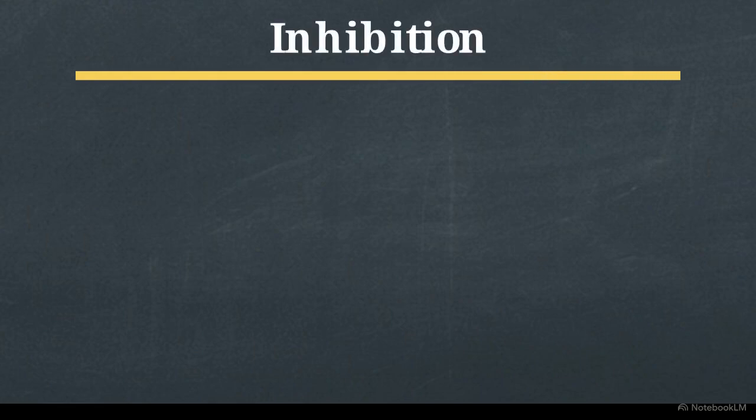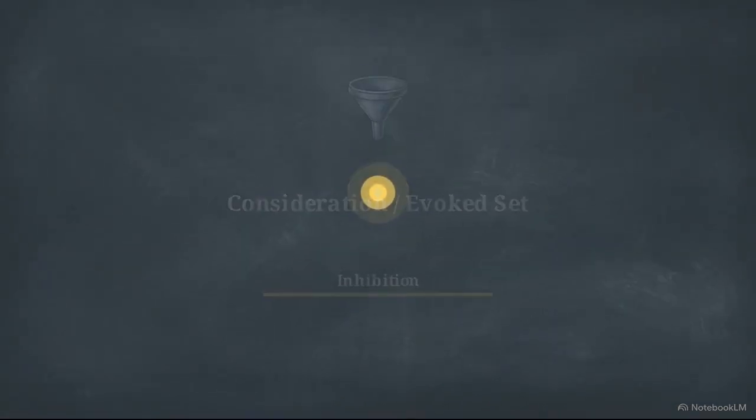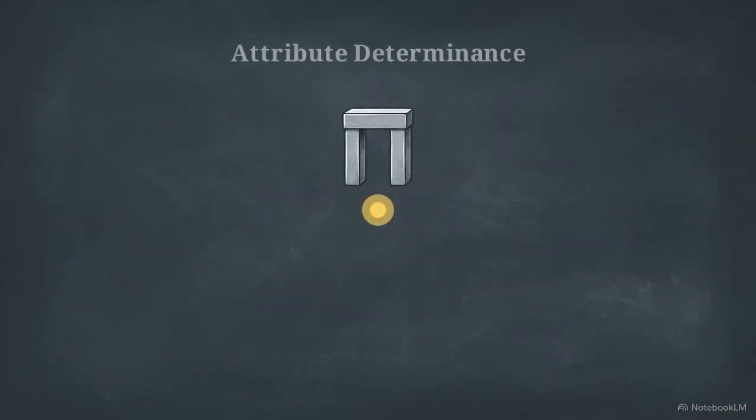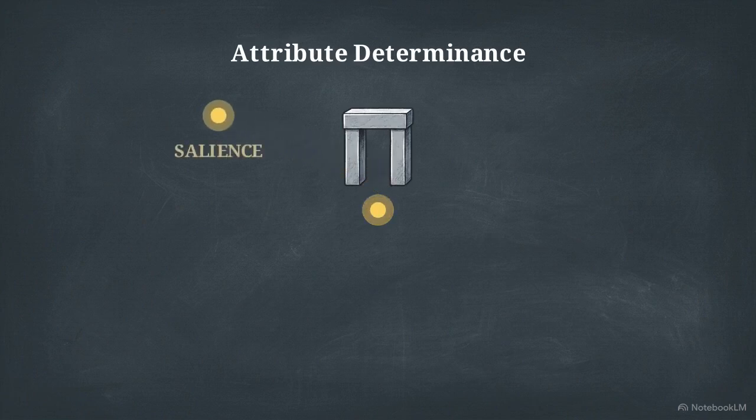One major barrier is inhibition. Recalling one highly specific attribute of a product actively suppresses the recall of competing attributes, narrowing the consumer's focus to a highly restricted set of data points. To survive this mental filter, a piece of information must possess attribute determinants. This means the trait must be both salient, prominent enough to be noticed, and diagnostic, meaning it is actively useful for distinguishing one object from another.